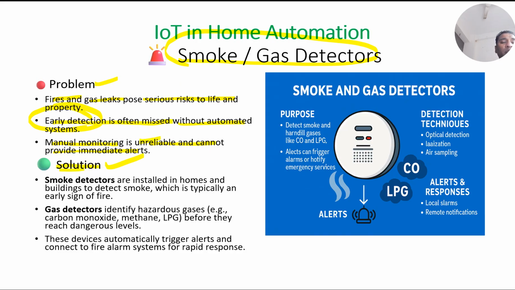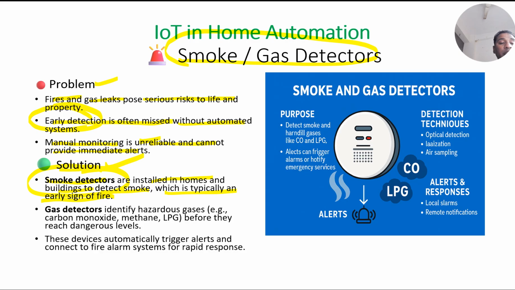The smoke solution. What is the solution? We use smoke detectors, which are installed in homes and buildings to detect smoke, which is typically an early sign of fire. Whenever there is smoke, we check where the fire has occurred, but here the sensor itself will detect where the fire has occurred.